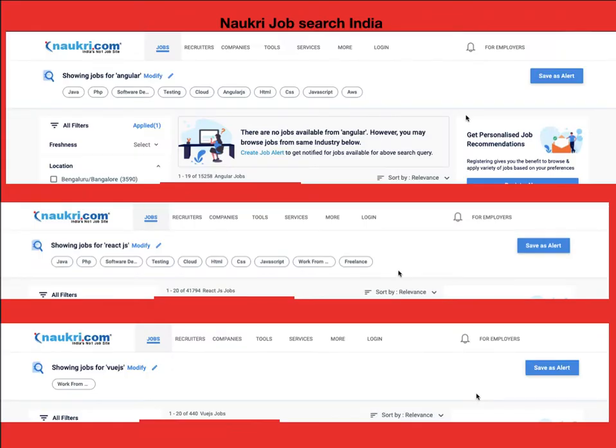The same applied for Naukri. When I searched, I got 15,258 Angular jobs, and for React I got 41,794 jobs, and for Vue, yes, it is less, because the market is growing, so 450. So we can see that Angular and React are what people are using, so you can guess who is winning.